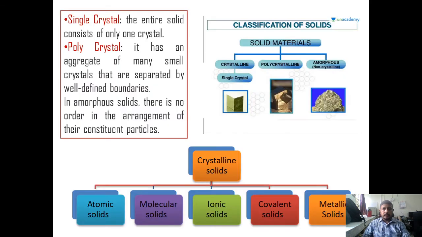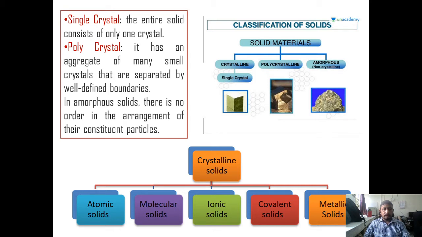Next, let us see the classification of the crystalline solids. Crystalline solids are classified into two broad classes: single crystalline solids and polycrystalline solids. If the arrangement of the atoms or molecules in the solid extends to infinite order, then that type of solid is called a single crystalline solid. And if the arrangement of the atoms in the solid is limited to a very short region, then those crystalline solids are called polycrystalline solids.